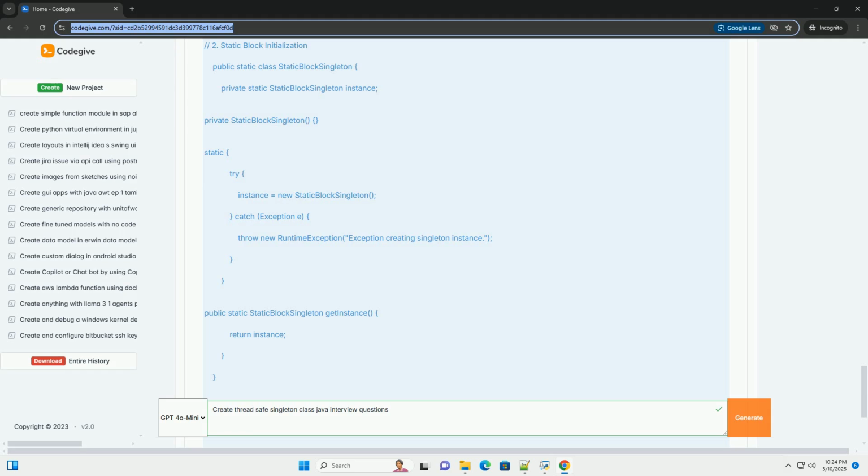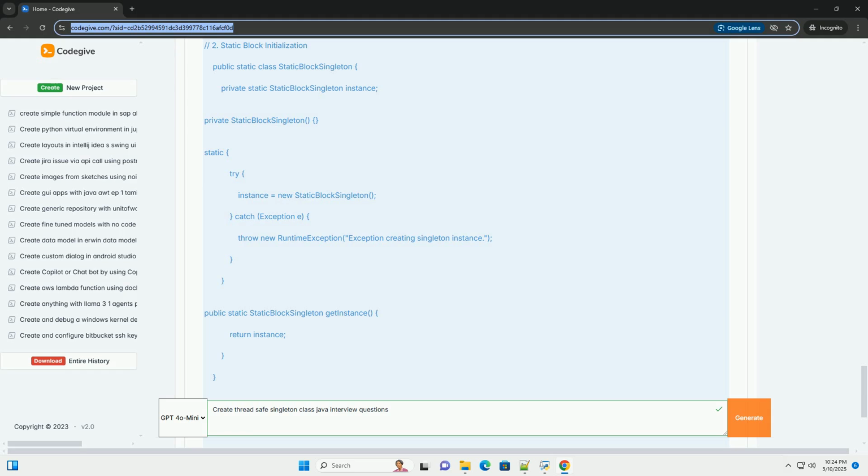Q: What is the purpose of the volatile keyword in the double-check locking singleton implementation? A: The volatile keyword ensures that the instance variable is properly synchronized between threads. Without volatile, a thread might see a partially constructed instance, leading to errors. It prevents instruction reordering by the JVM and ensures that the write to instance is atomic and visible to all threads immediately.